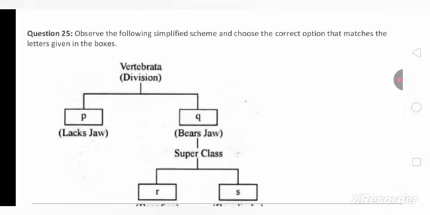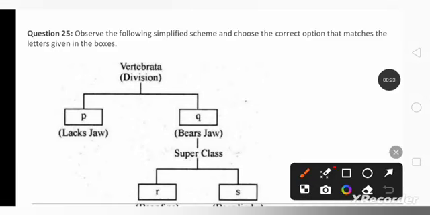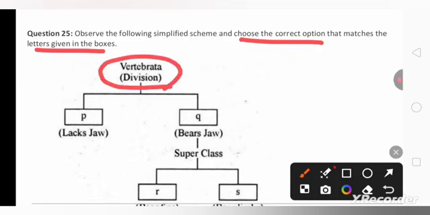In the next question, observe the following simplified scheme and choose the correct option that matches the letter given in the boxes. So vertebrates are divided into the fishes that lack jaws and the fishes that have jaws.